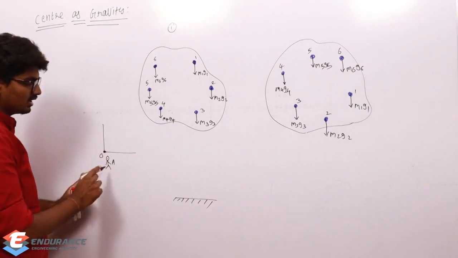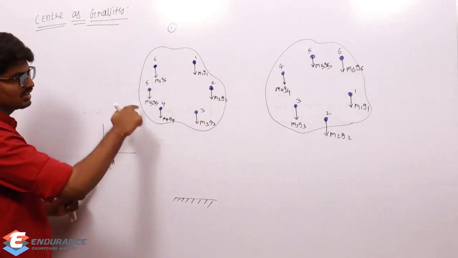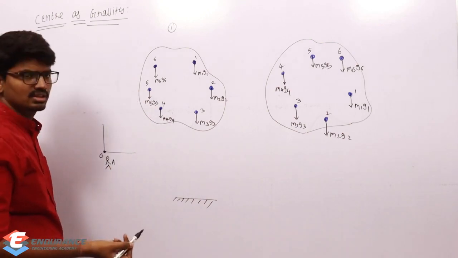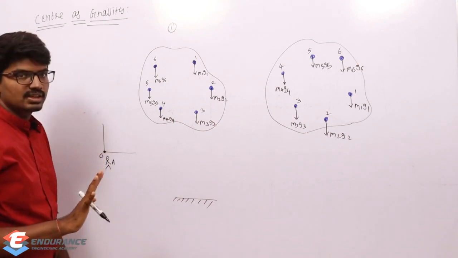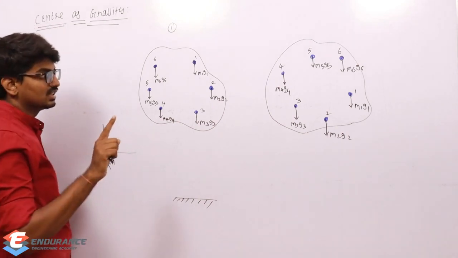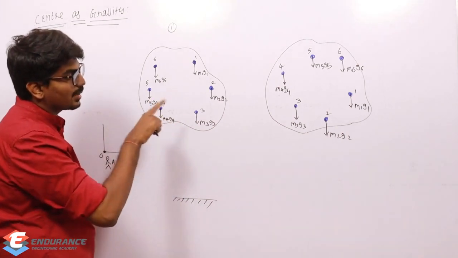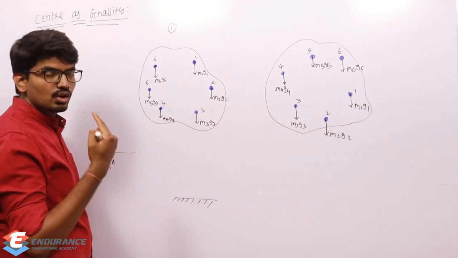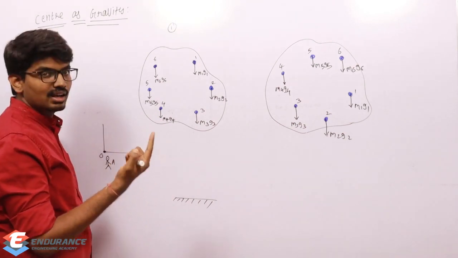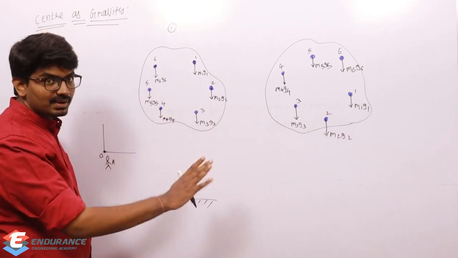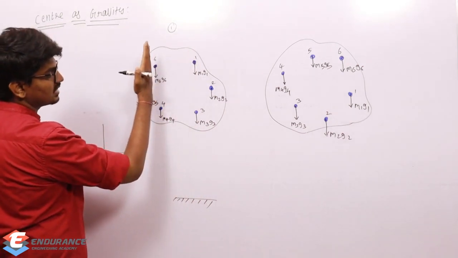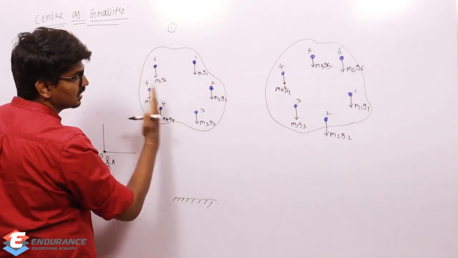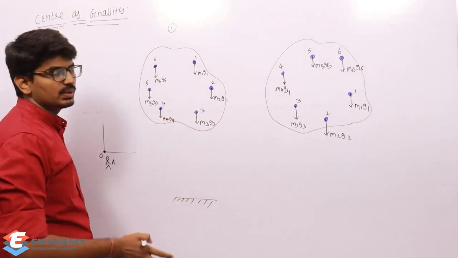Okay, and for this person, when he sees this object, how will the forces be? Obviously 1, 2, 3, 4, all the forces are acting downward. That is what he will feel. Now listen. What types of forces are these? First of all, these are coplanar forces, because they are lying in the same plane, and they are parallel. This M1 G1 is parallel to M6 G6. Similarly, all these forces are parallel to each other.